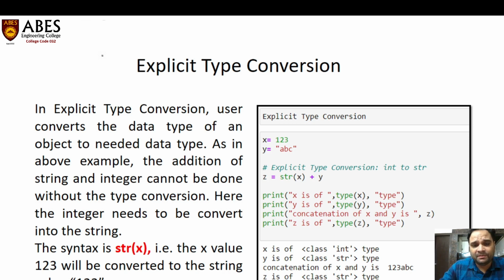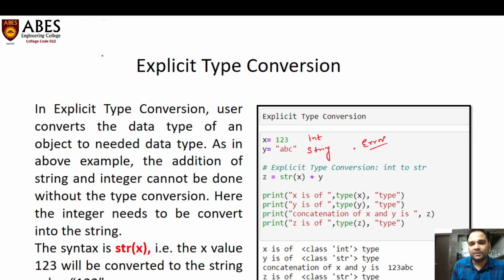Another type of type conversion is explicit type conversion. Here the user always intervenes. In an example we can see x has the value 123 and y has a sequence of characters, a string type. So y is a string data type and x stores an integer value. If you want to add both of these, then Python will return an error.